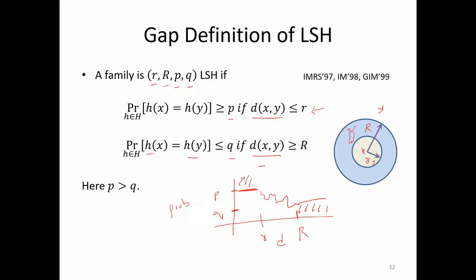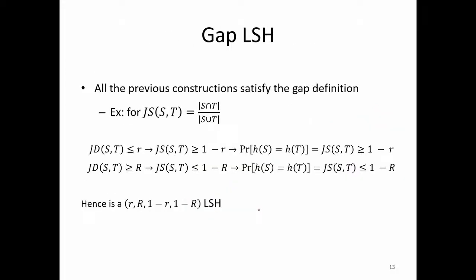In this region it should be greater than p, in this region it should be less than q. And as you can understand, p should be high for any such guarantee to make sense, and q should be low. Okay, so this is the understanding.